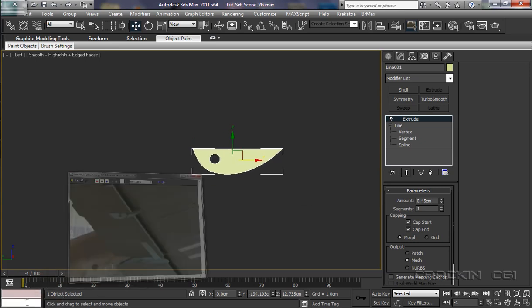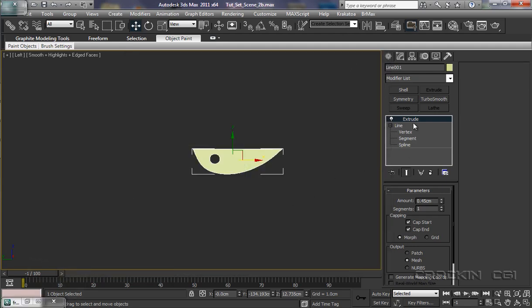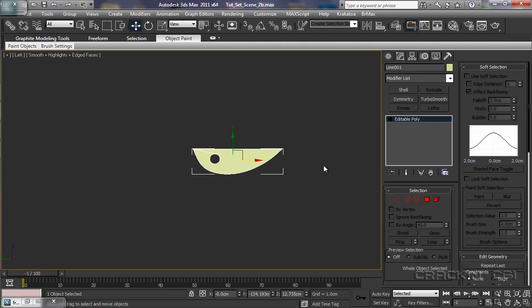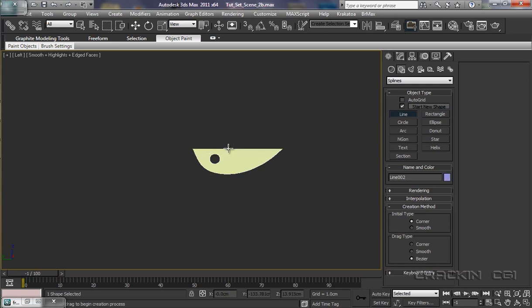Now if we have a look at our picture again, we can see that's the part that we've just created, and now we need to create this part here, and that swings around here but swings up into the wing as well. Okay, so let's collapse this, convert to a poly, back into our create. We'll create another line this time. I'm going to start here, bring it down there, bring that round here,